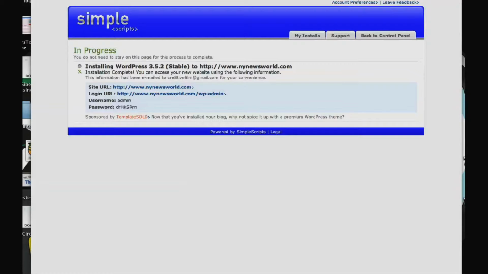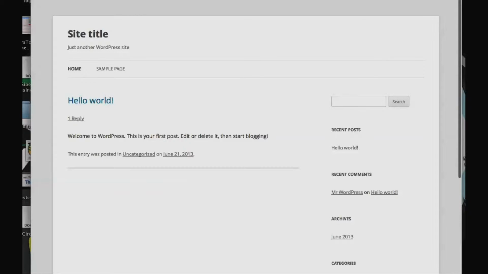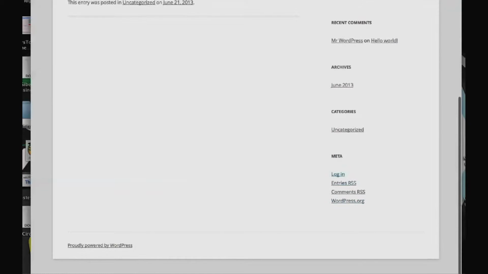Okay, here we are now. The blog has been created. You see I have an admin area and I have the actual blog. Again, this is a very simple blog. As you can see here, it's just nothing. But the cool thing is with this plugin, we're not really worried about the blog. We just need it for the plugin to work and do its magic.